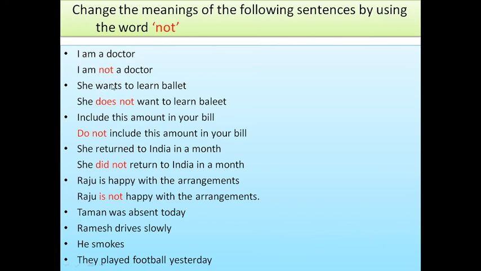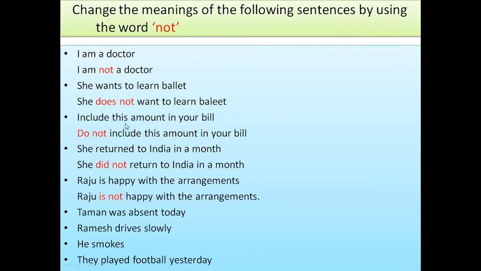I'm a doctor. Just simply add not: I'm not a doctor. She wants to learn ballet. She doesn't want to learn ballet. Does not, because this is V1, so she takes does in present tense. Does not. He does not, she does not, it does not.